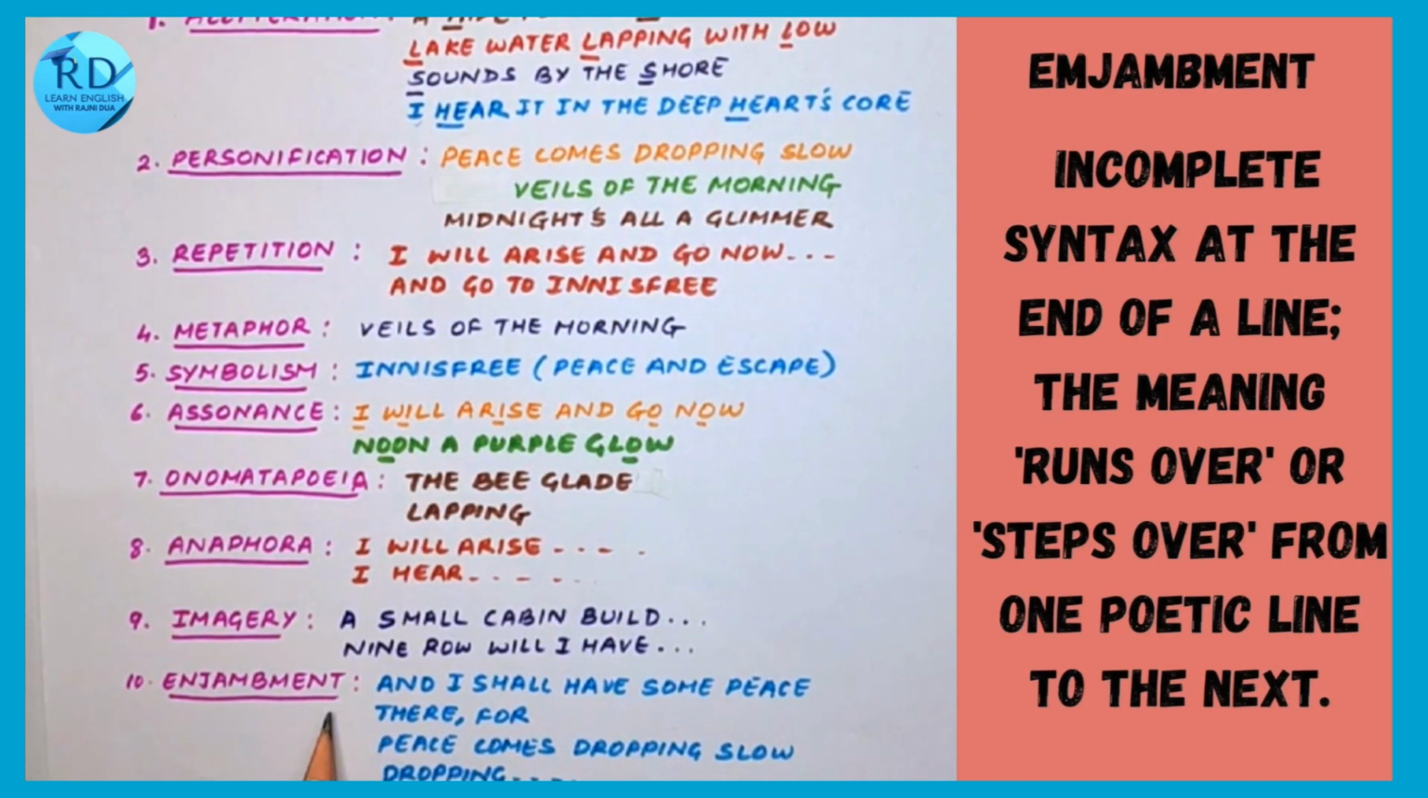Next is enjambment. Enjambment is when the line ends abruptly without a punctuation mark and it continues in the next consecutive line. For example, "and I shall have some peace there". Here the line ends and moves on to "peace comes dropping slow". So when there is no punctuation mark, that's enjambment.